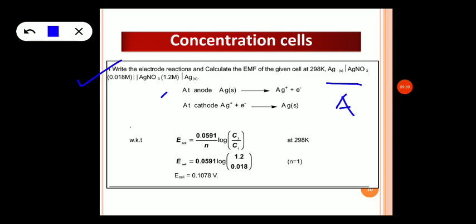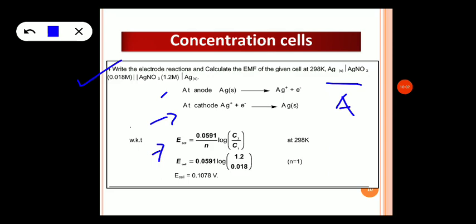Now, write the cell reaction. It is always oxidation at anode, a metal loses electron, and reduction at cathode, metal accepts the electron. Now, we have derived the mathematical expression for the concentration cell. According to that, E cell is equal to 0.0591 divided by n log of C2 by C1, where C2 is the concentration of cathode and C1 is the concentration of anode.